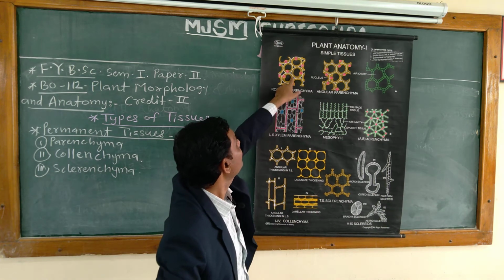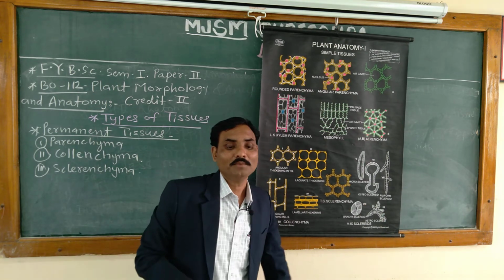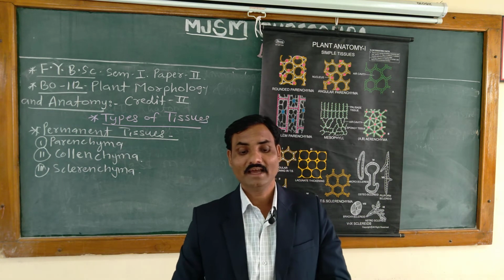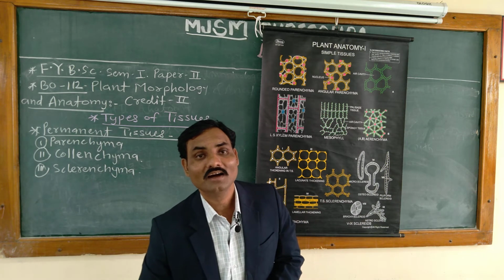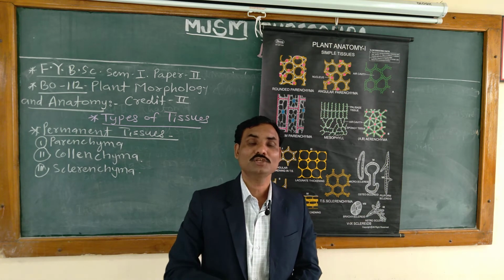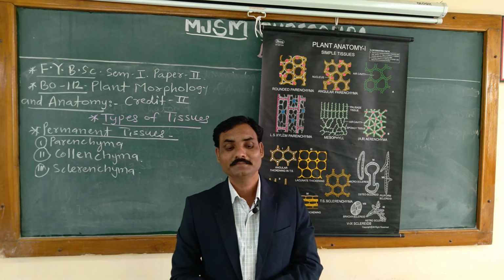See this, this is a very thin wall, and the wall of the parenchyma is made up of cellulose, and the cells are capable of division. That is an important characteristic feature of meristematic tissue. They have a capacity to divide and redivide.